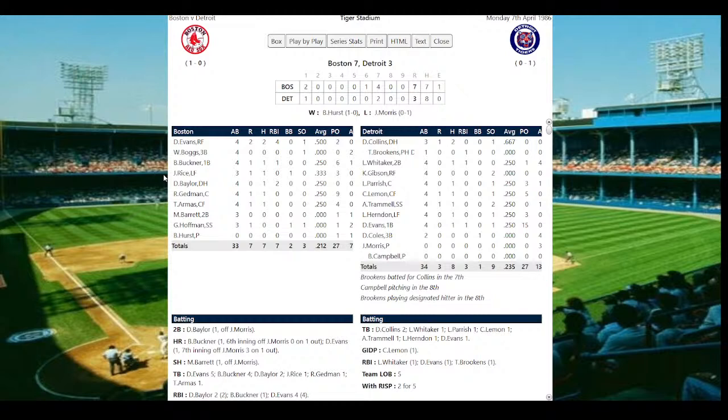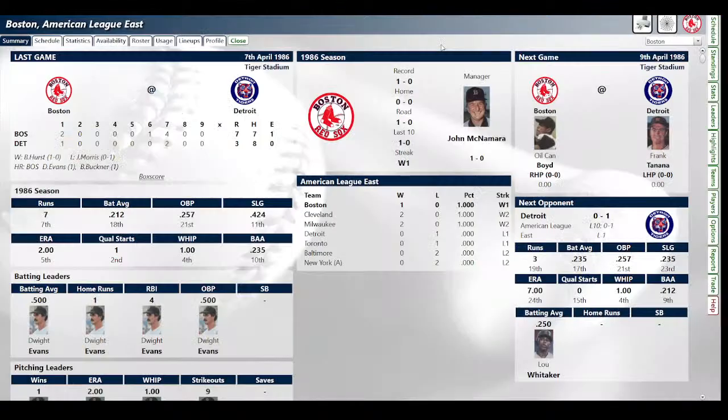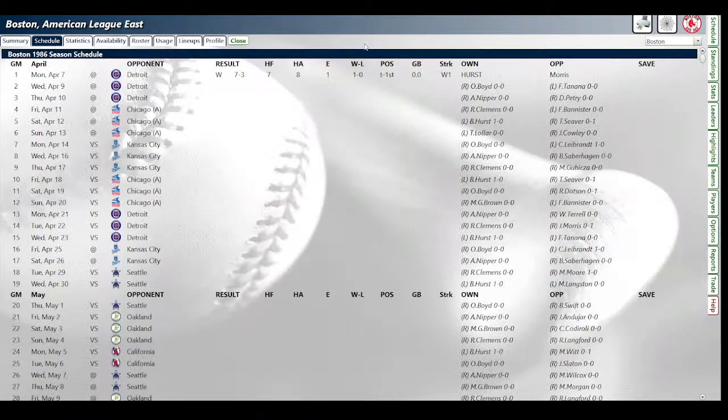And there's a lot of things about the '86 Red Sox that maybe they play a little bit above their talent in the AL East, which is why they were so successful. And so we're going to look at that this year as we go along here. Let's go ahead and play some baseball here. Let's get to today's game. Oh, that's not what I wanted there.